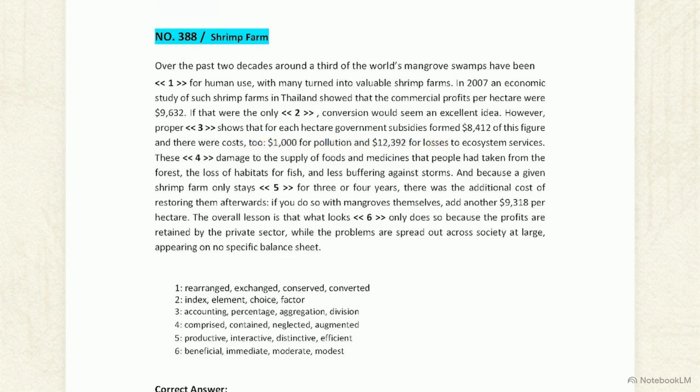We need a verb for a conceptual list. Contained usually refers to physical volume. Comprised is the correct choice for a list of abstract costs. Blank 5 describes the lifespan of the farm, stating it only stays blank for 3 or 4 years. In agriculture and yield over time, productive is the logical adjective for its active state.